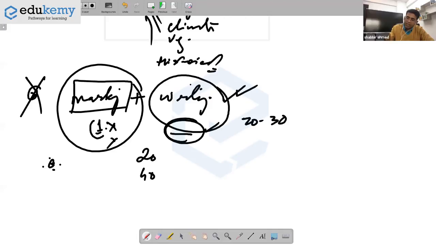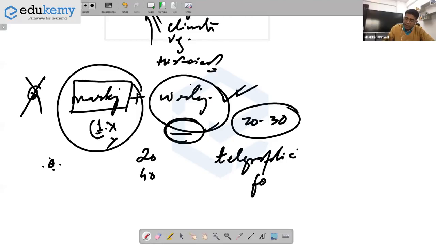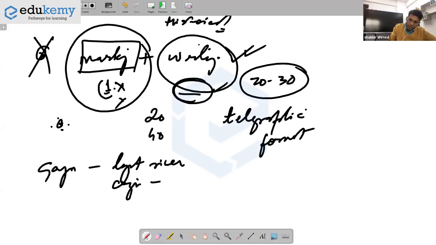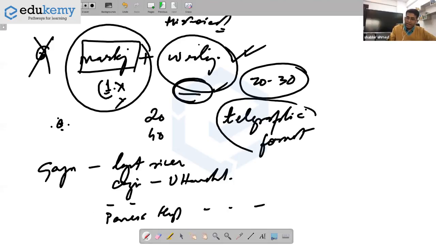इससे ज़्यादा मत लिखना. And in maps, please write in a telegraphic format. मतलब ये है, do not write full sentences. If they ask you Ganga, do not write it is the longest river of India. Its origin is in the mountains of Uttaranchal. Don't do that. You just mention as longest river, origin as Uttaranchal, sources, Bhagirathi, Alaknanda, whatever, passes through, mention some cities here. This is what I mean by telegraphic format.